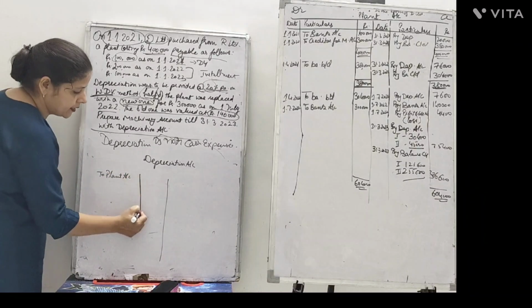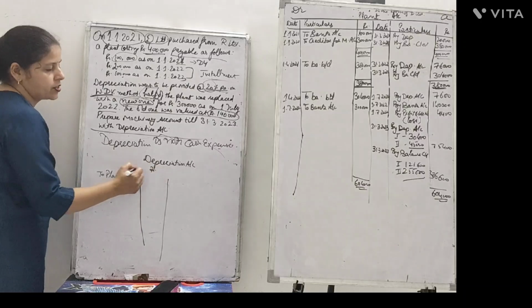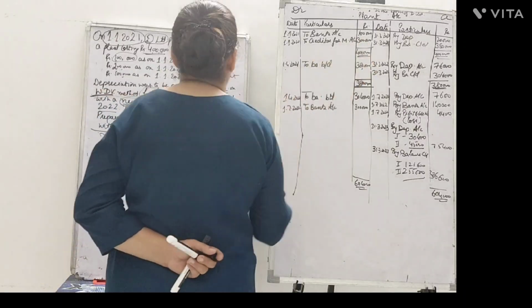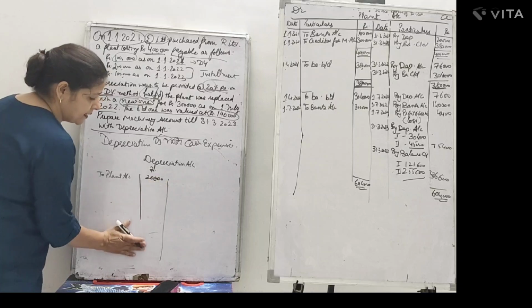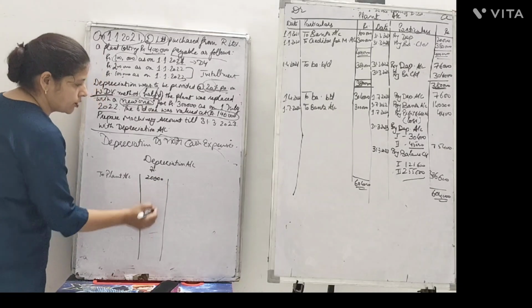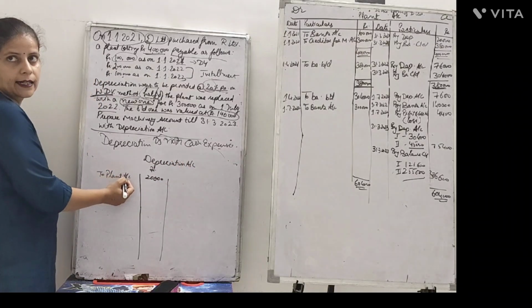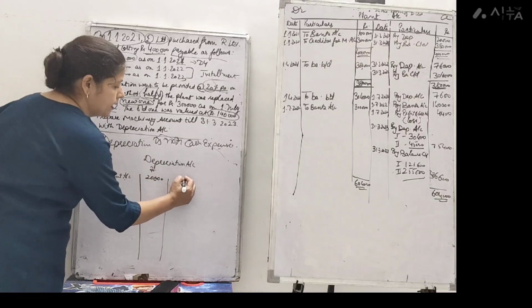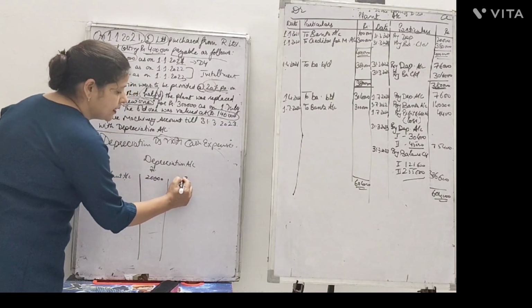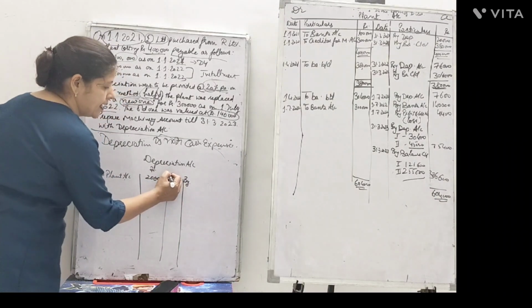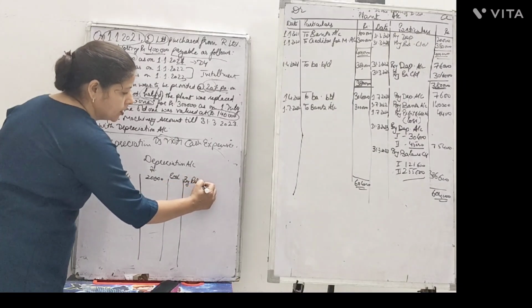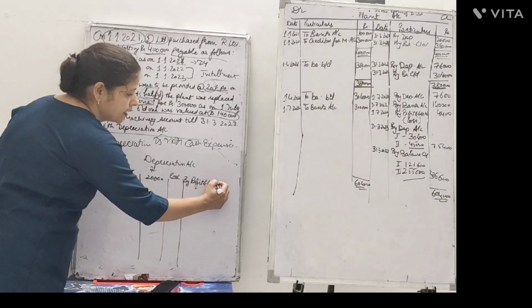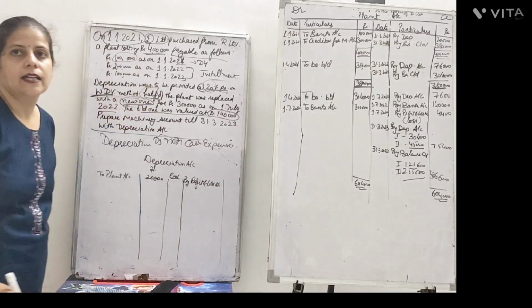Now depreciation charged in the first year was rupees 20,000. Firstly, you focus on how the depreciation is taken. The depreciation account debit to plant account with rupees 20,000, and this depreciation at the year end always is transferred to profit and loss account because all the expenses of the business are transferred to which account?